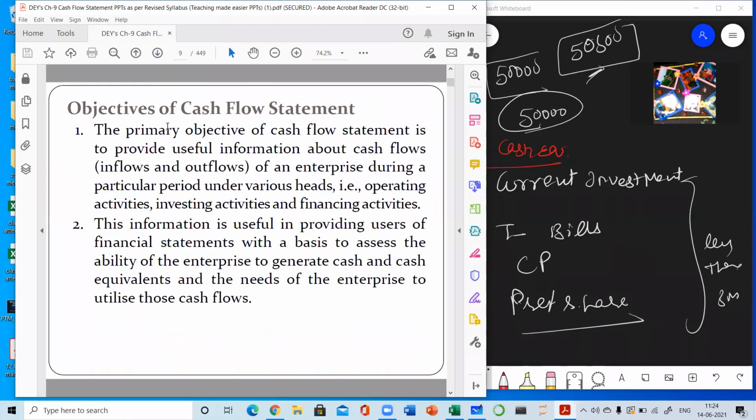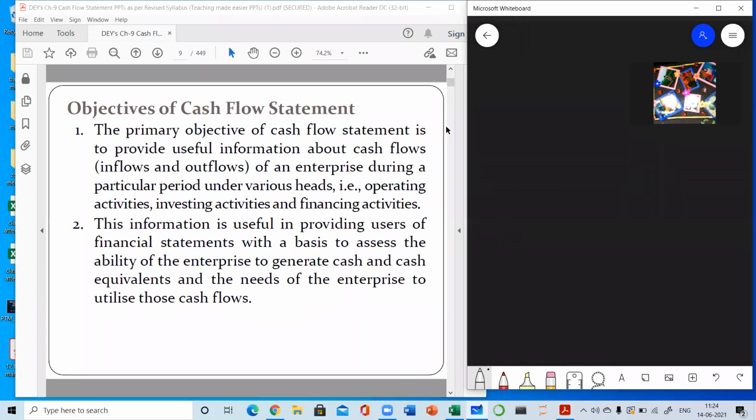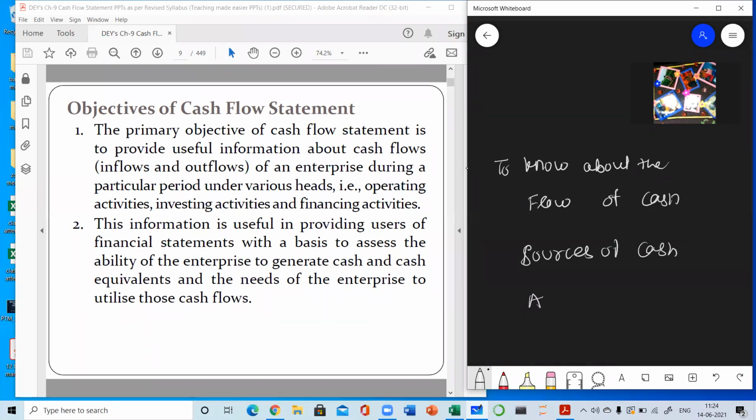Clear? Next, objectives of cash flow statement means why we are preparing cash flow statements. What is the need of cash flow statement? Wait a minute. So what is the need? Why are we making a cash flow statement? The primary objective of the cash flow statement is to know about the flow of cash. First objective, to know about the flow of cash. Flow of cash means every businessman wants to know the sources of the cash, and the applications of cash.